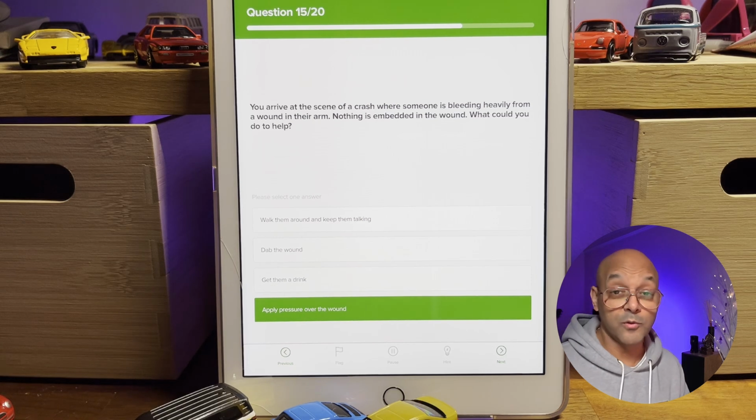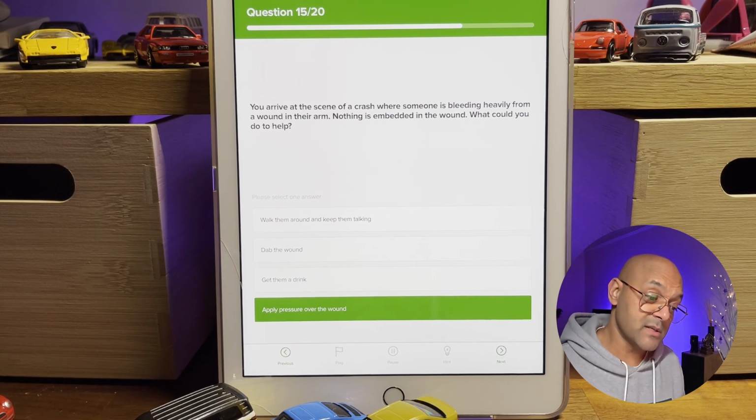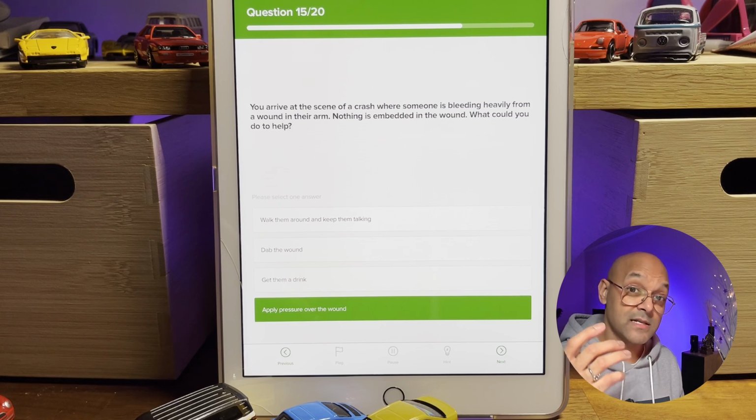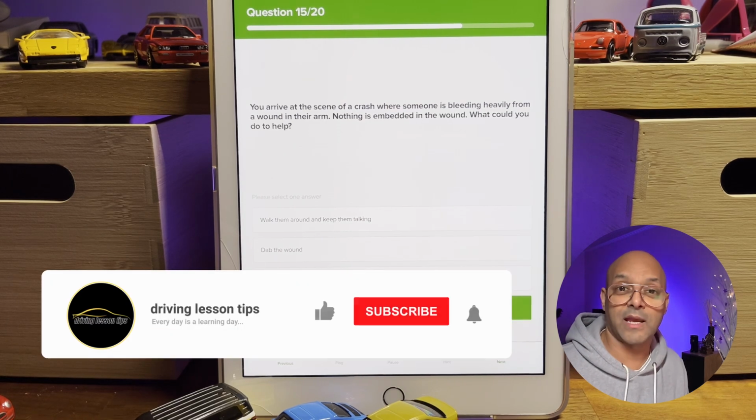Apply pressure over the wound would make sense there. Now, when it says apply pressure over the wound, you've got to apply a good firm amount of pressure so you actually stop the bleeding as much as you can, yeah?